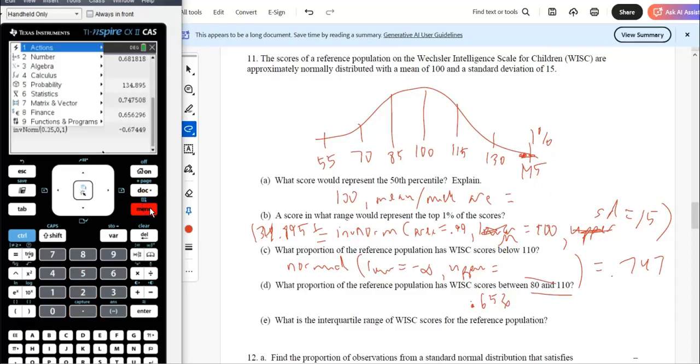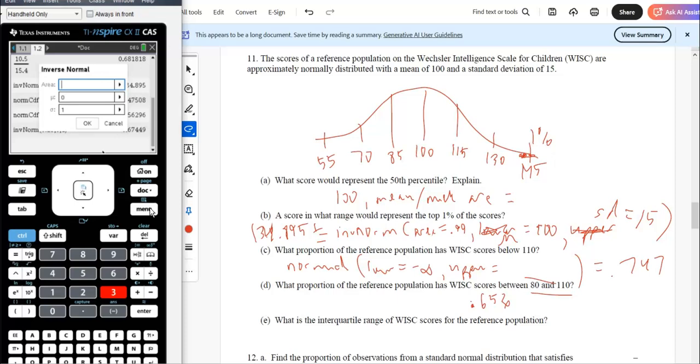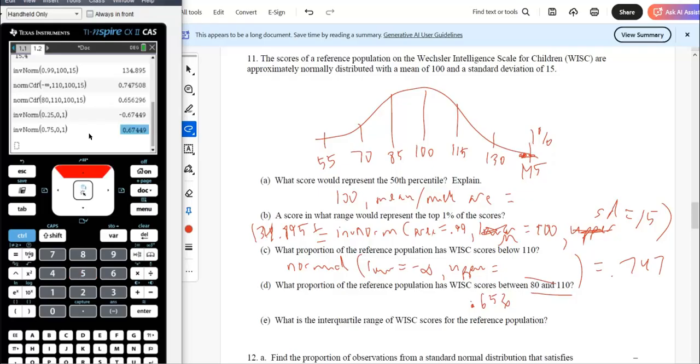And then menu 653, I want 0.75. So those are the two values for z-scores. Wait, why did I do z-scores? Let me get the actual numbers here. So I'm going to put mean as 100, 15.